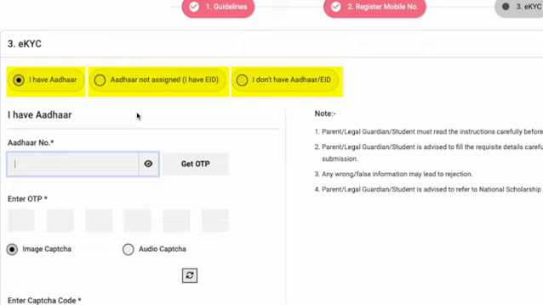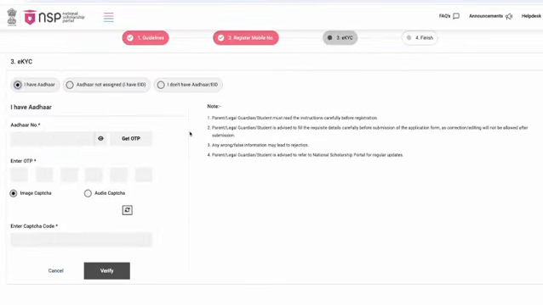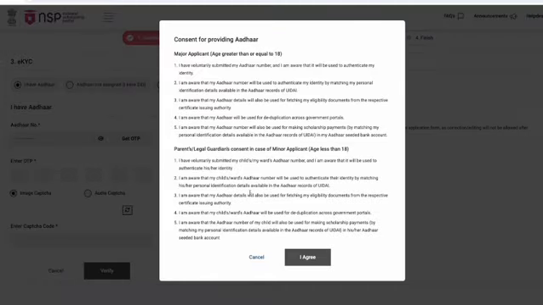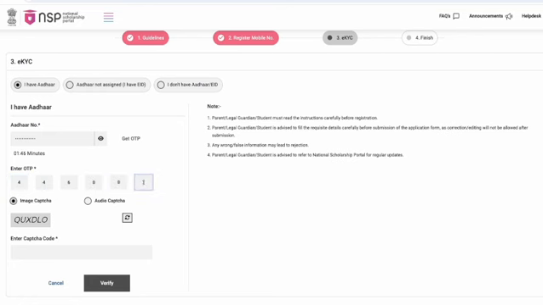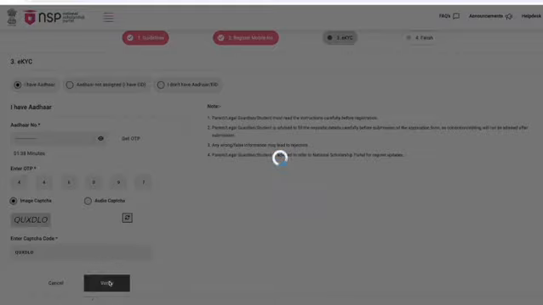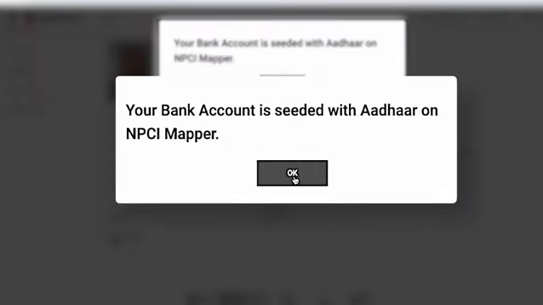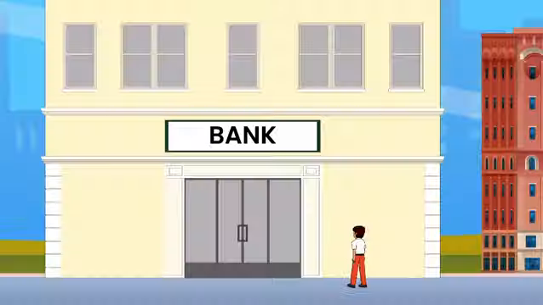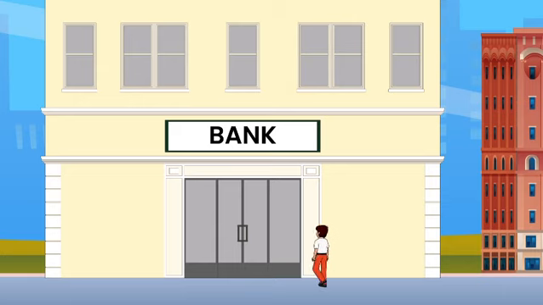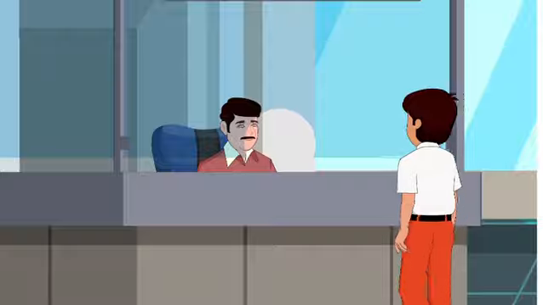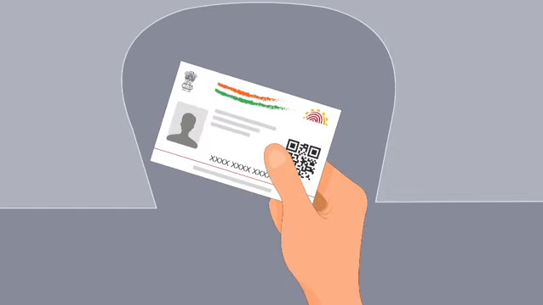To do eKYC using Aadhaar number, after entering the Aadhaar number, an OTP will be sent to the mobile phone linked to Aadhaar. You have to verify by submitting the OTP and entering the CAPTCHA. After this, you have to give your consent for the use of Aadhaar number. If your bank account is Aadhaar seeded, a message with NPCI success will appear on the screen. However, if your bank account is not Aadhaar seeded, you will need to visit the bank and get your Aadhaar seeding. Therefore, make sure your bank account is Aadhaar seeded before applying.